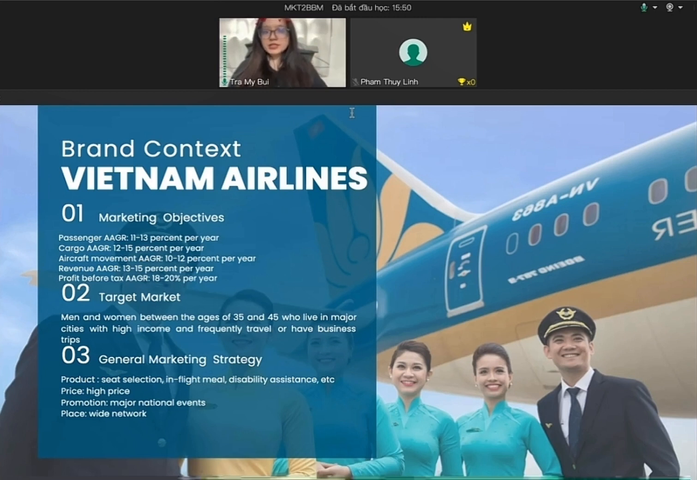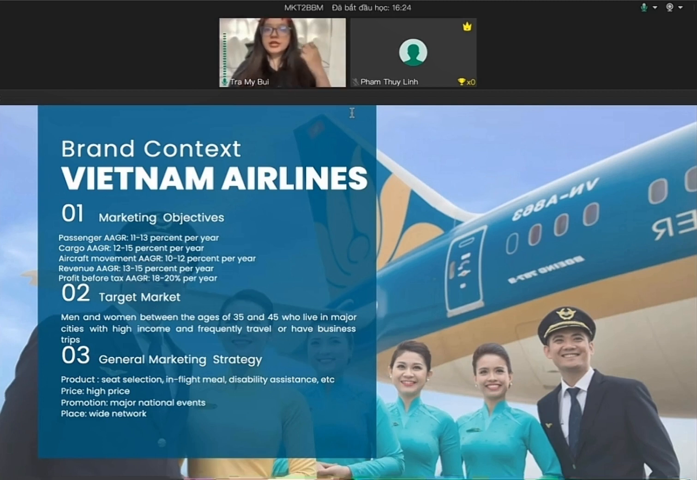About the marketing objectives, according to the Airports Corporation of Vietnam, from 2021 to 2025, Vietnam Airlines sets their average annual growth rate as listed in the slide here, compared to 2020. They also aim to sustain and improve five-star levels of services and use transformational technologies to create a digital airline beyond 2020.